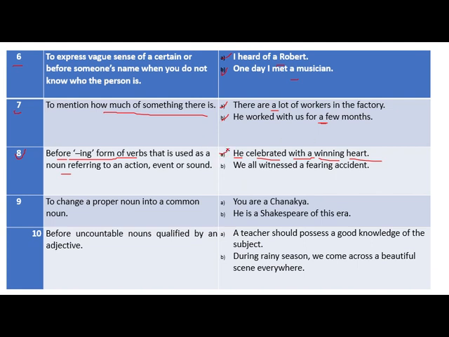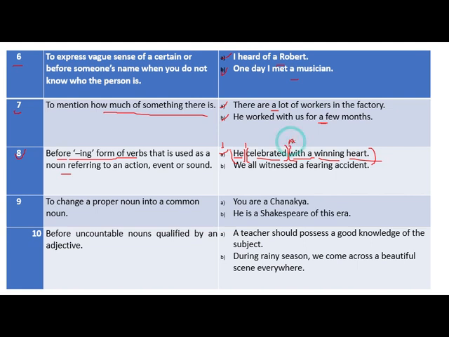In this sentence, I will make the analysis of every phrase and clause. He is a pronoun and the subject of the sentence. Then celebrated is a predicator because it is a verb. This one is a subject, this one is a predicator, and with a winning heart is an adverbial, meaning SPA.